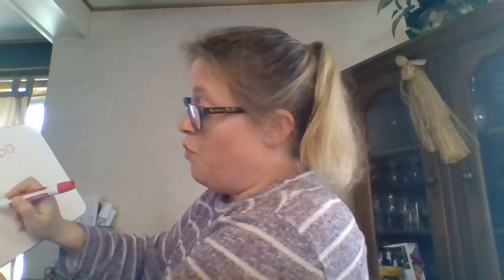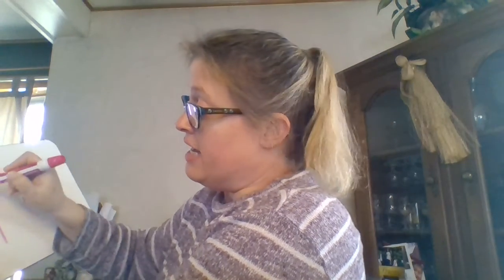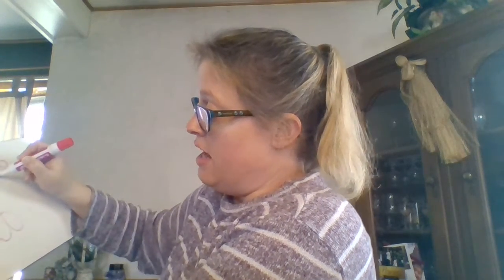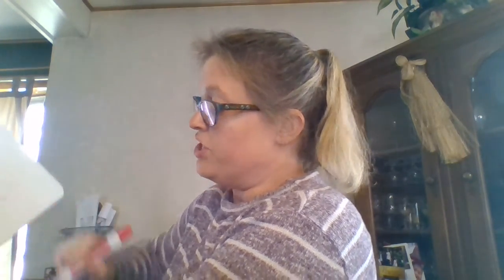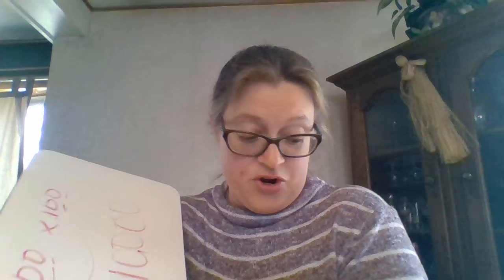Now, let's take a look at C. 100 times 100. Again, you can do 1 times 1, which gives us 1. And then we're going to add these 2 zeros and these 2 zeros, which gives us 10,000. So you're going to select C also.